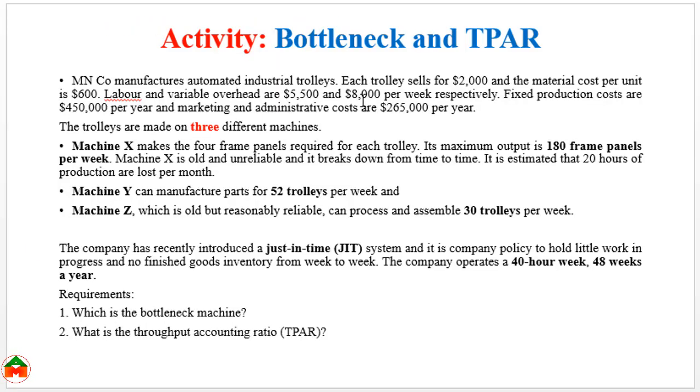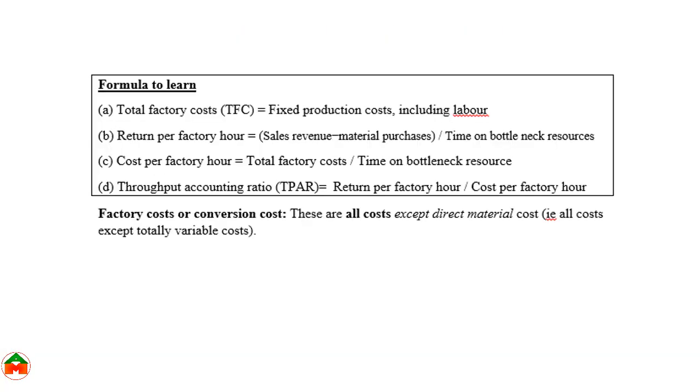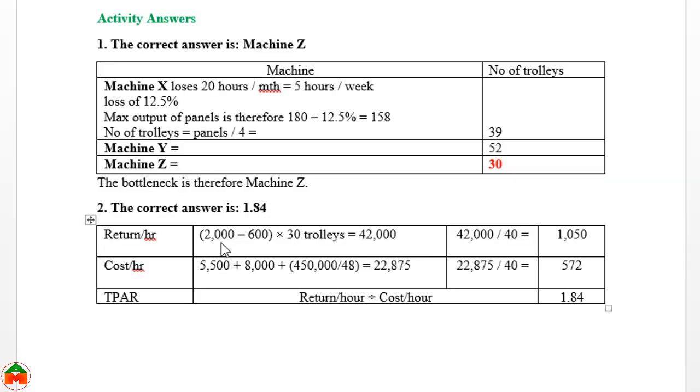From the question we can see our sales revenue is 2000 and material cost is 600 per unit. And since we know that to calculate the return per factory hour, we deduct the material purchase from the sales revenue. Here our material cost is 600 and revenue is 2000. If we deduct the 600 from the 2000, we will get the throughput return of 1400, and there are 30 trolleys.